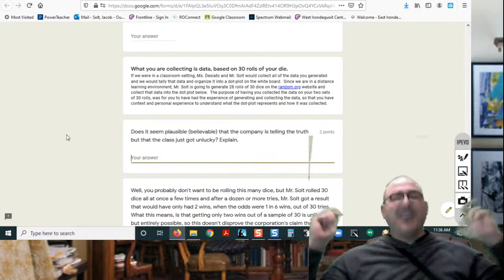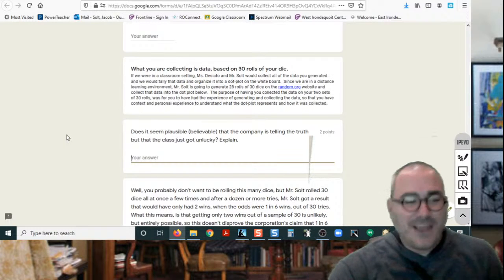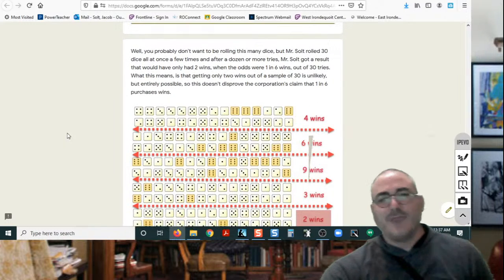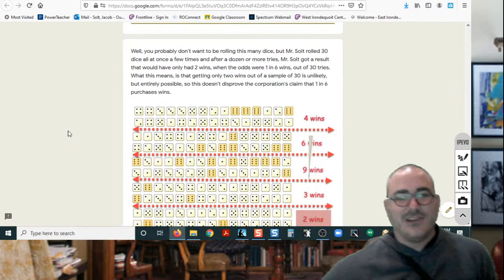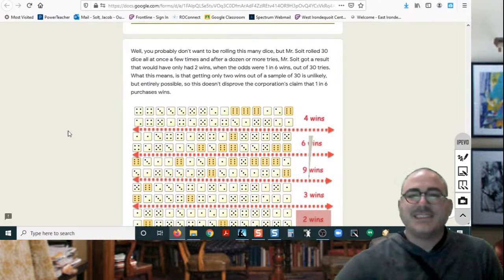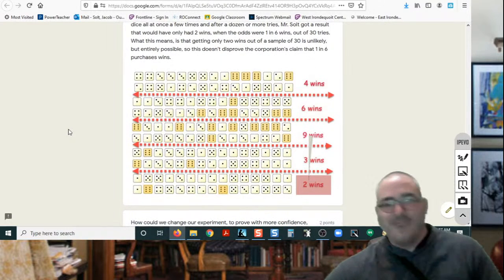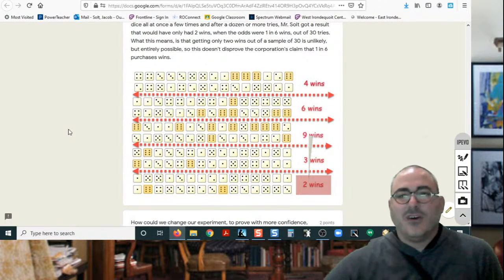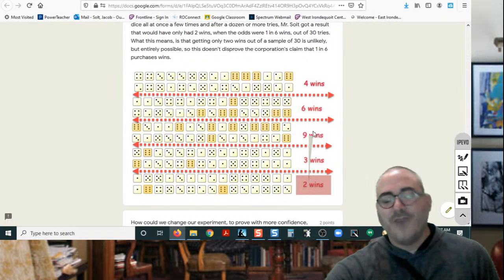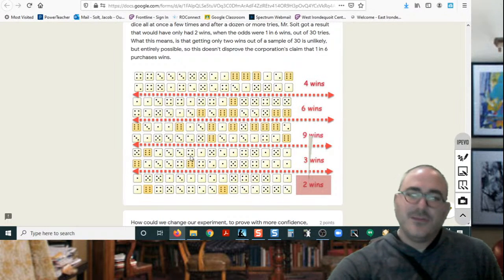Great, we're back. You've given me your explanation of how you think they were just unlucky or not. All right, well, here's Mr. Solt on random.org rolling his 30 dice, and I even highlighted it for you and counted how many sixes. And here's just an example of 5 different rolls that I had. So I rolled 30 dice over here, and I got 4 wins. The six showed up 4 times. I rolled 30 more dice, and I got 6 wins. I rolled 30 more dice, I got 9 wins, 3 wins, and then 2 wins, just like Mr. Jorge's class.